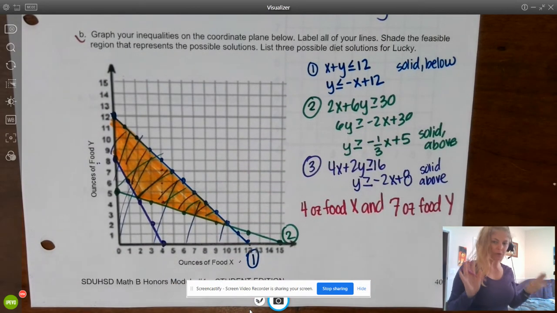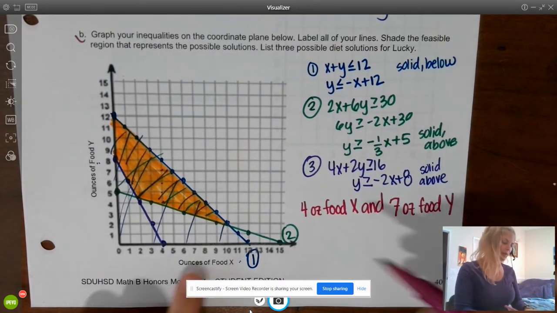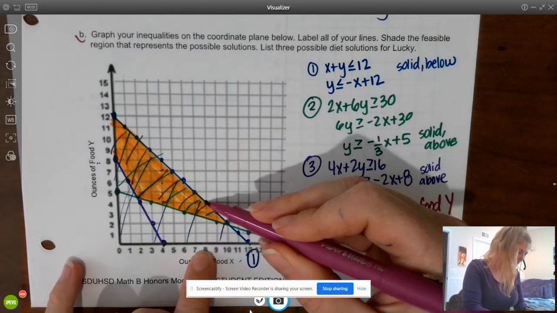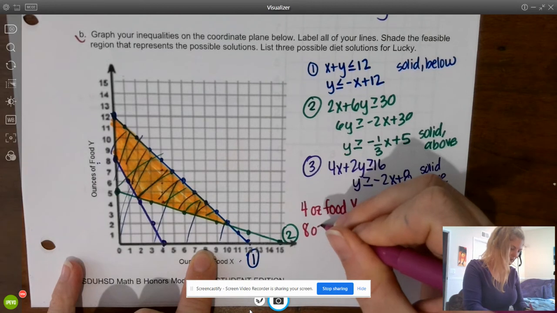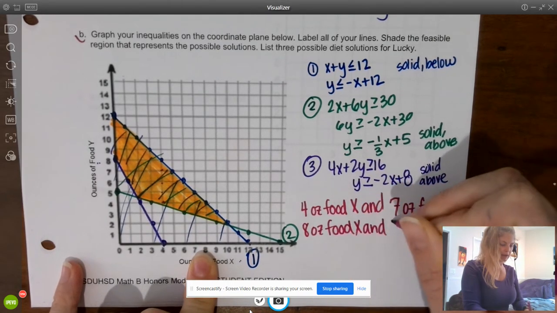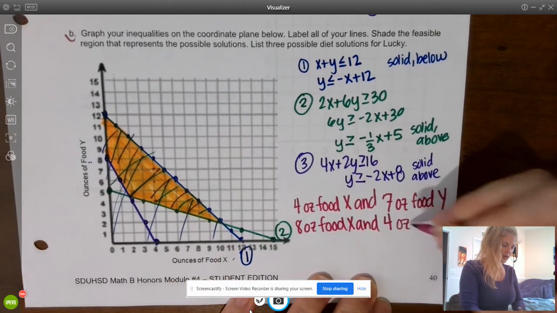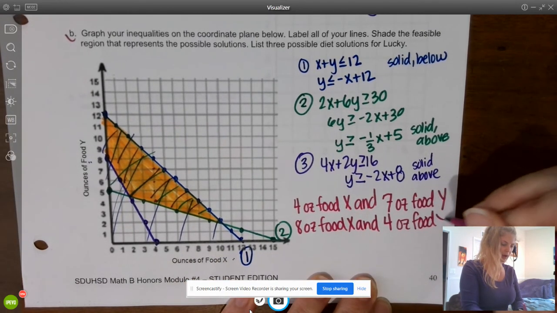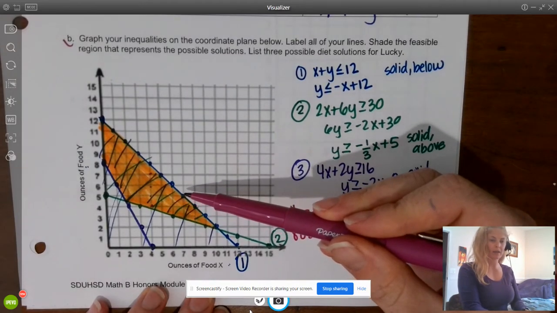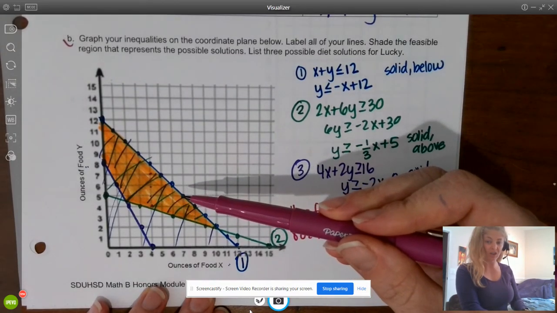Okay. We need 2 more, at least 2 more, because we said we want 3. Okay, well, how about 8, 4? So 8 ounces food X and 4 ounces food Y. Remember, if you're picking points on a boundary line, make sure the boundary line's solid.